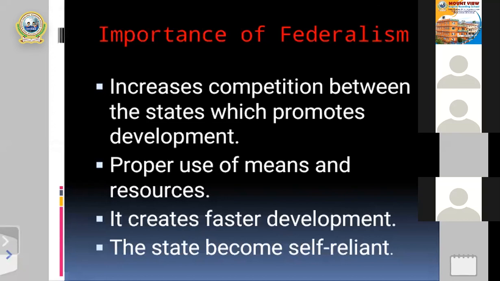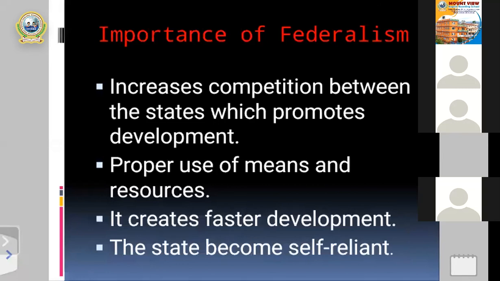Okay, sir. Okay, my dear students, you can see on the screen the importance of federalism. I have mentioned some importance of federalism. The first one is that it increases competition between the states, which promotes development, right? According to the new constitution, all the 7 states are here, so in each and every state there is a competition.